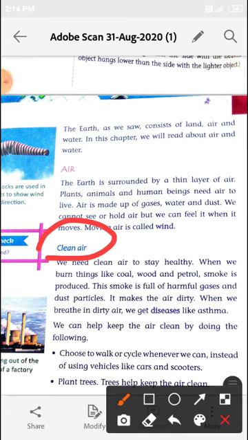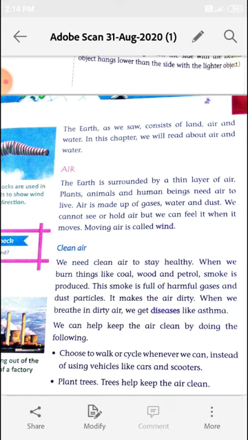Okay? We need clean air to stay healthy. When we burn things like coal, wood and petrol, smoke is produced.